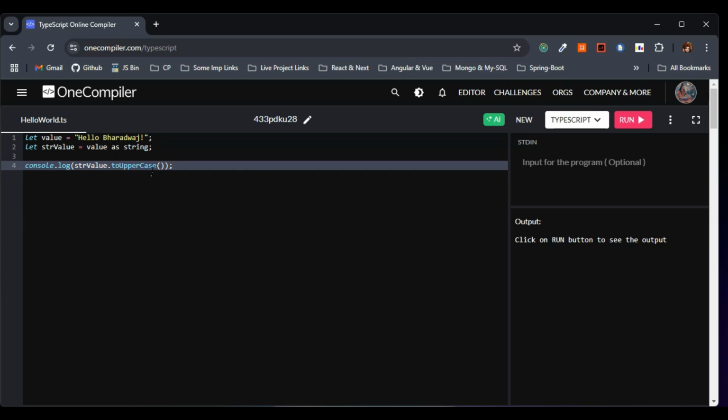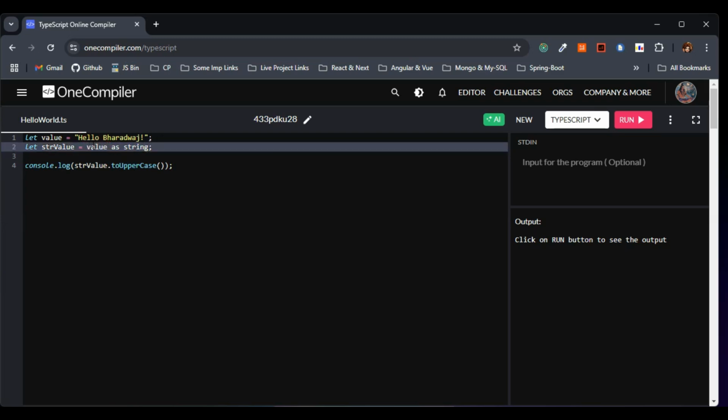Let me quickly explain what I have done here. Value is declared as unknown, nothing but a type-safe placeholder. Next, value as string asserts that the runtime type of value is a string. This itself is very important.